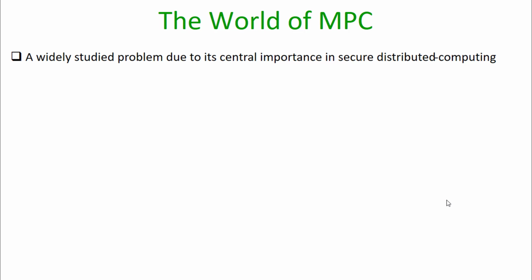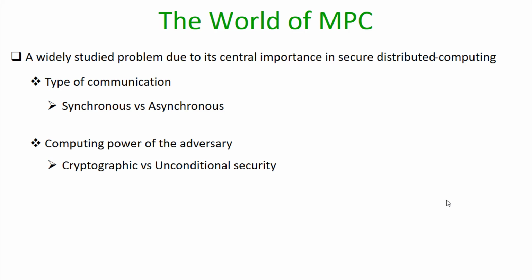So because of its central importance, the MPC problem has been widely studied in various dimensions over the last 3 decades. So some of the dimensions in which we can categorize the MPC protocols are as follows. Depending upon the type of communication, we can have either synchronous MPC protocols or asynchronous MPC protocols. Depending upon the computing power of the adversary, we either get cryptographic or computational security or unconditional security.